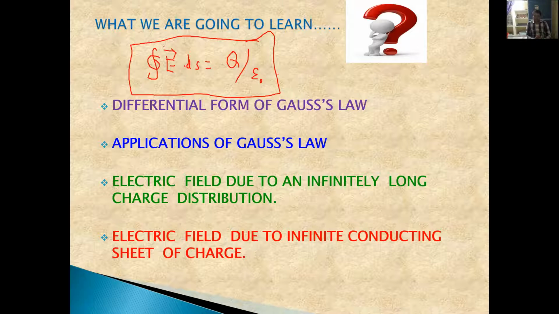In today's class, we are going to derive the differential form of Gauss law and the various applications of Gauss law. In the application part, we are going to derive equations for the electric field using Gauss law for an infinitely long charge distribution, and the second application, the electric field due to an infinite conducting sheet of charge.